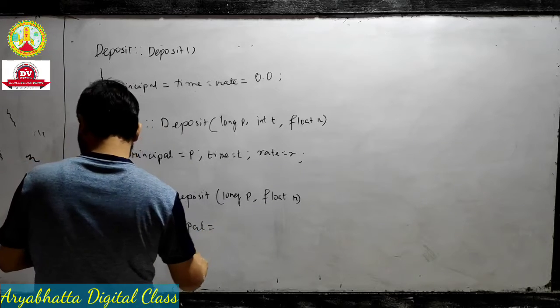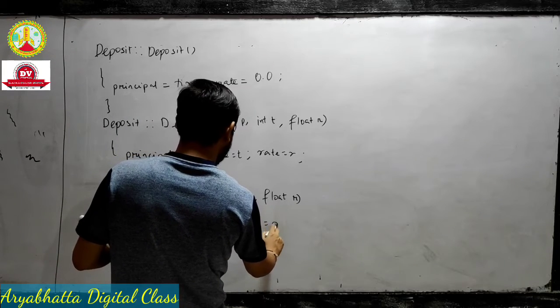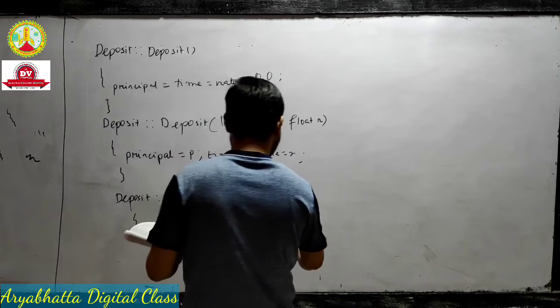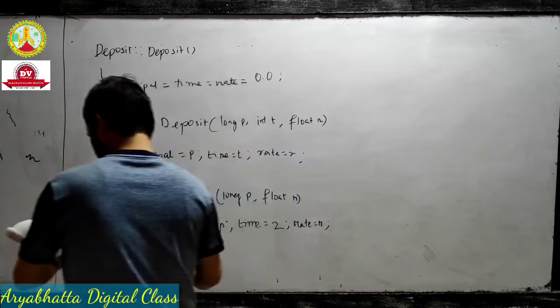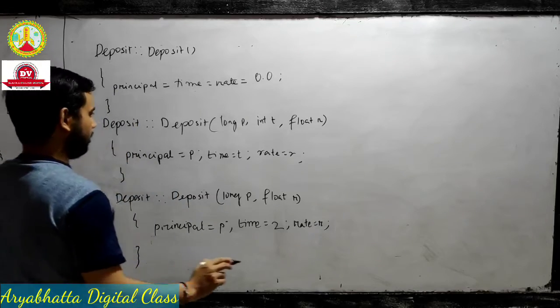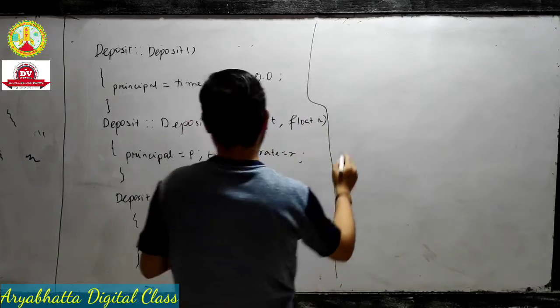Principal is equal to P. Time is equal, we take 2. I will explain why this time value is taken. First of all, you have to write it down, then I will explain.